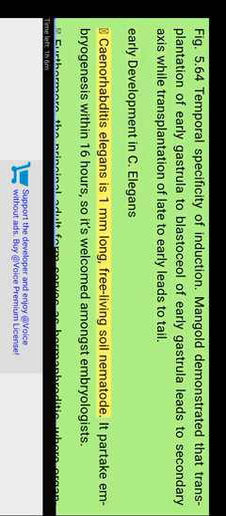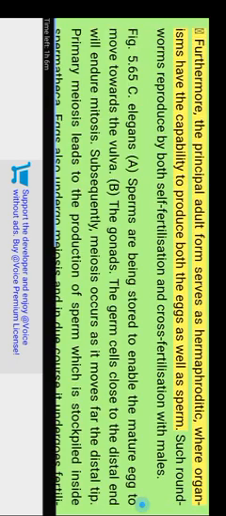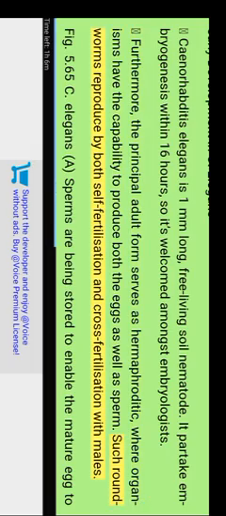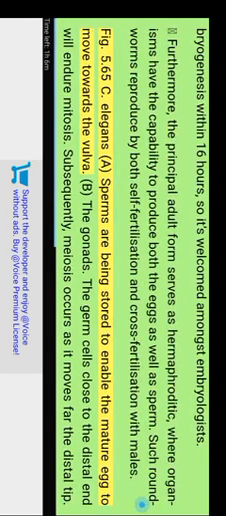Early development in C. elegans. Caenorhabditis elegans is a 1 mm long, free-living soil nematode. It completes embryogenesis within 16 hours, so it is welcomed amongst embryologists. Furthermore, the principal adult form is hermaphroditic, where organisms have the capability to produce both eggs as well as sperm. Such roundworms reproduce by both self-fertilization and cross-fertilization with males. Figure 5.65. C. elegans. A. Sperm are stored to enable the mature egg to move towards the vulva.